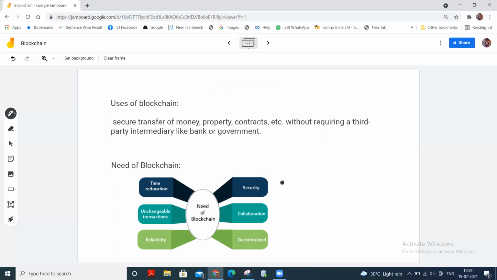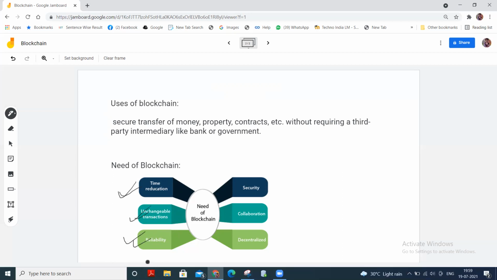So the next one is unchangeable transactions. Blockchain registers transactions in a chronological order, which certifies the unalterability of all the operations. Means when a new block is added to the chain of ledgers, it cannot be removed or modified. So it is immutable.